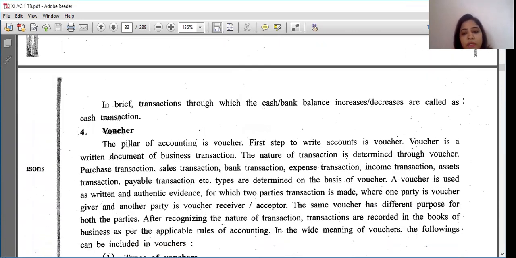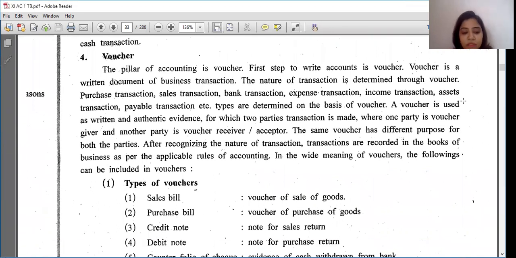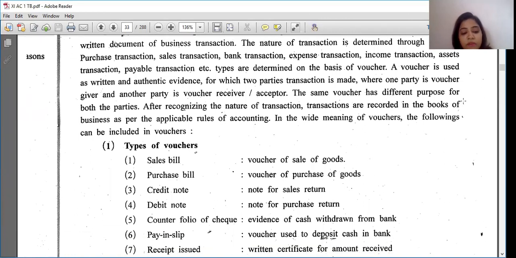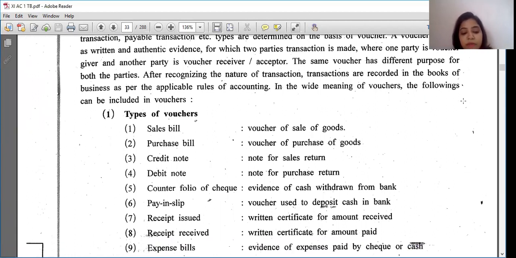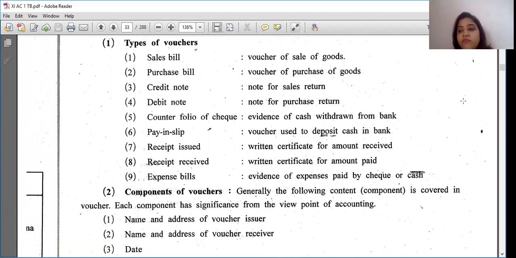Now, vouchers. What are vouchers? Vouchers are just your bill forms. There are different kinds of vouchers: sales bill, purchase bill, credit note, debit note, contra folio, paying slip. You would have seen a paying slip in a bank also. Receipt issued, receipt received, expense bills, etc. are your vouchers. In vouchers, what information is given? That is the components of a voucher. Who is the issuer? Who is the receiver?